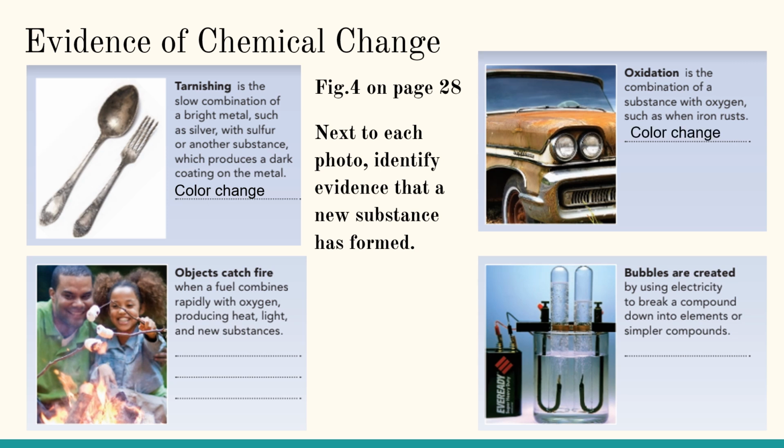Oxidation also occurs with apples. That's why when you bite into an apple, the inside, the fleshy part, starts turning brown due to oxidation. That's a chemical change that's occurring, shown by the color change. Objects catch fire when a fuel combines rapidly with oxygen, producing heat, light, and a new substance. So we have flame, a color change, and temperature change. All of those things are different evidence that show that there's been a chemical change.